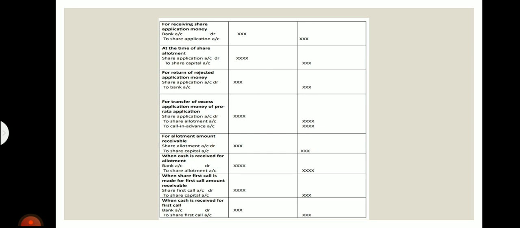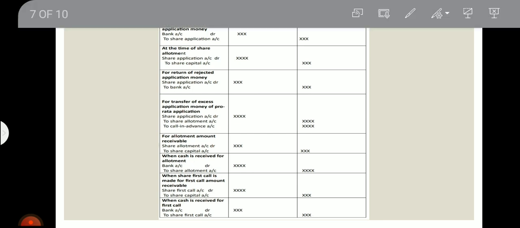Next is for transfer of excess application money of pro rata applicants. Share application account debit to share allotment account and calls in advance. If the articles permit, this will be done. So excess application money of pro rata allottees will be transferred.